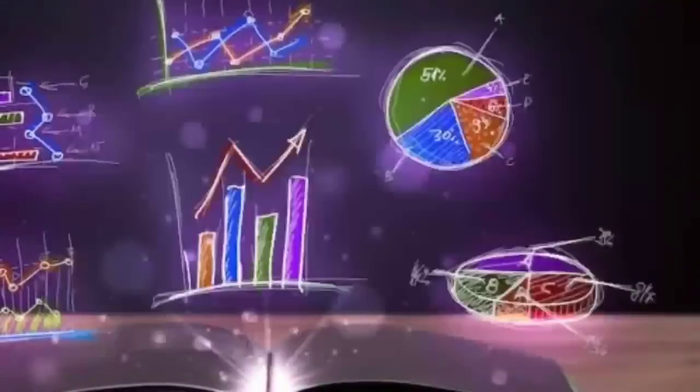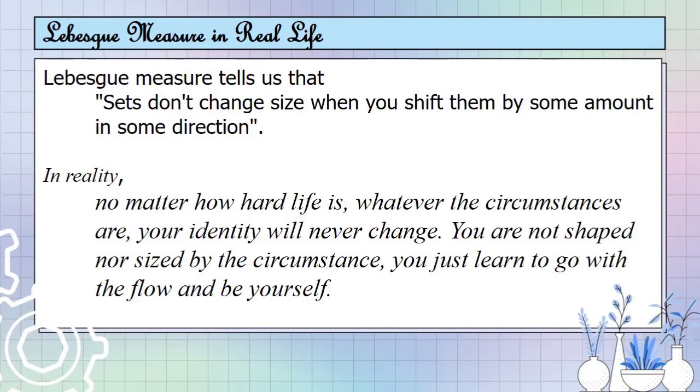Good day, everyone. I am Mary Feduno, your last presenter, and I will be presenting Lebesgue measure using analogy and the way we can use concepts and theorems to live life to the fullest. In reality, no matter how hard life is, whatever the circumstances are, your identity will never change.